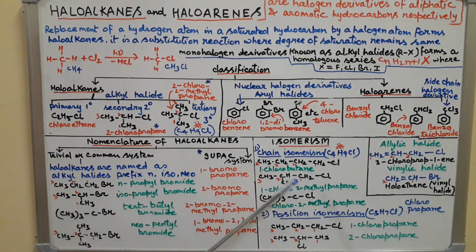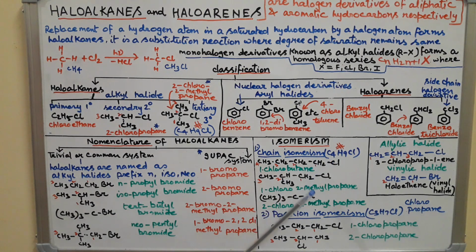The first one is chlorobutane, normal chain. In the second one it is a branching, see, iso, so it is called 1-chloro-2-methylpropane. And the third one is actually tertiary. You can compare it with this, and the name is 2-chloro-2-methylpropane.